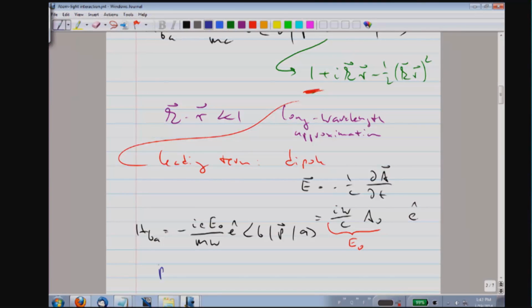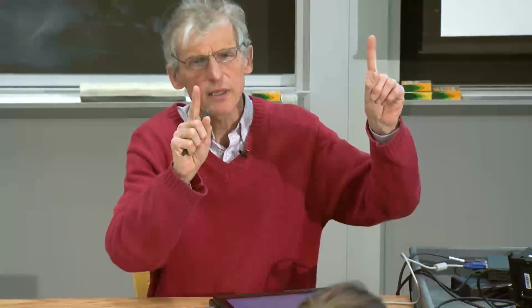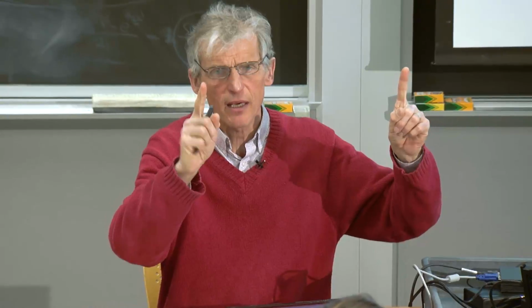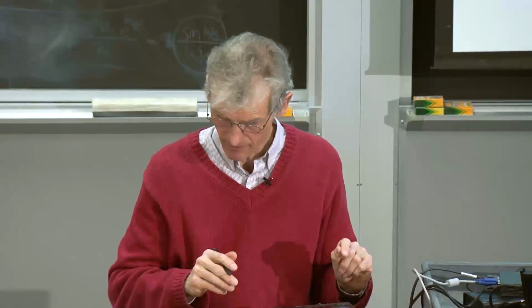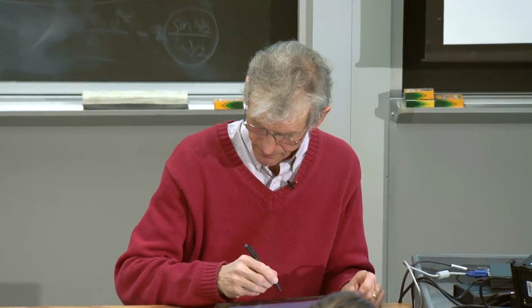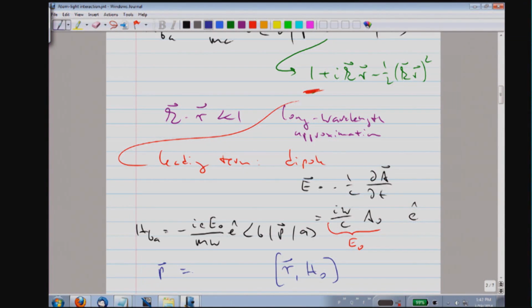But we can easily go from the momentum operator to the position operator by using the fact that the momentum operator is nothing else than the commutator of R with the Hamiltonian H naught. The kinetic energy in H naught is P squared, and the commutator of R with P squared is simply P. So this is what I'm using here, and these are the prefactors.